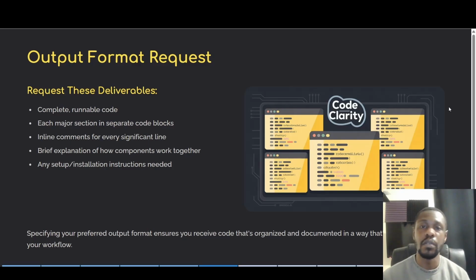For example, when working in Google Colab, perhaps we want each section in its own separate cell as opposed to generated all at once. Perhaps we also want inline comments, as I've mentioned, for every significant line. A brief explanation of how the different components work together or what particular functions do, and any setup or installation instructions that may be needed.